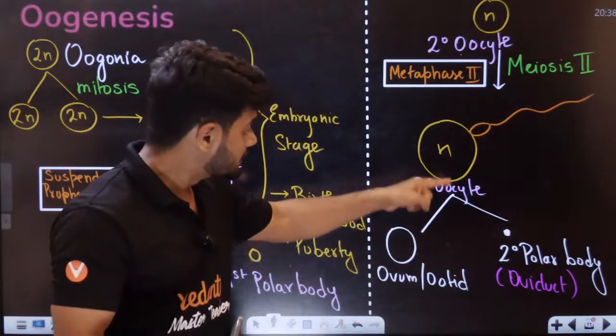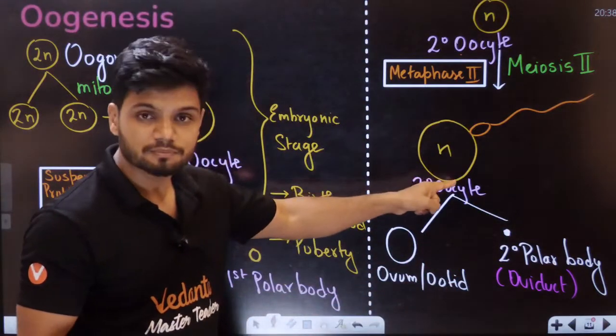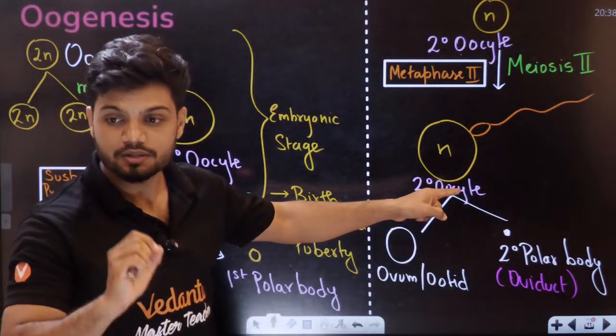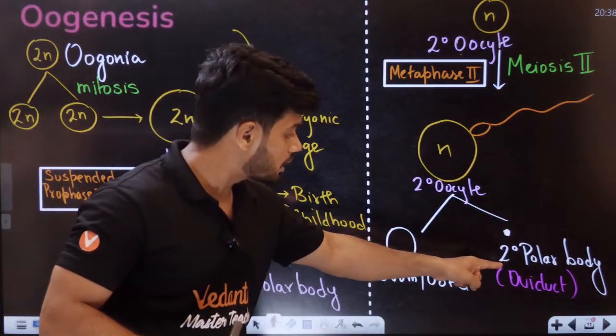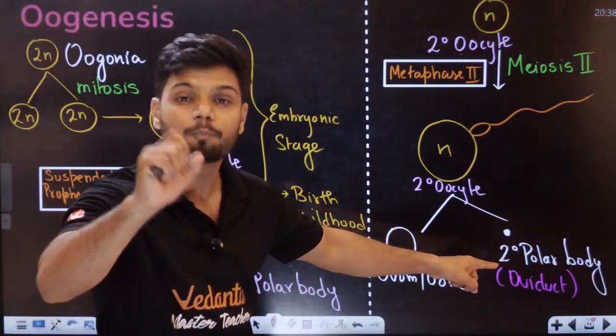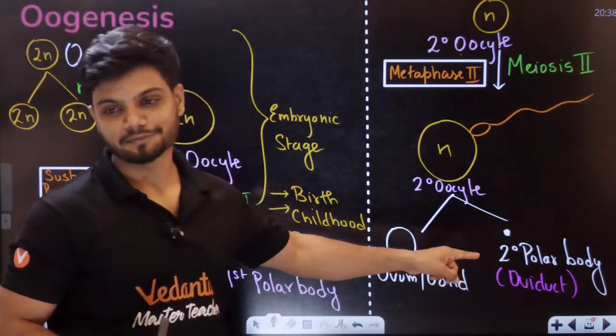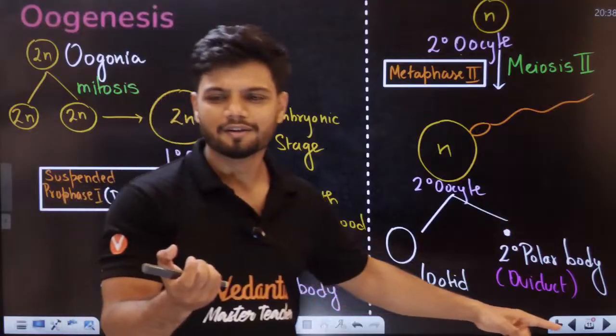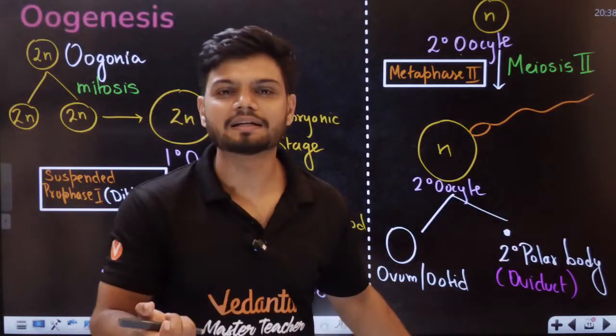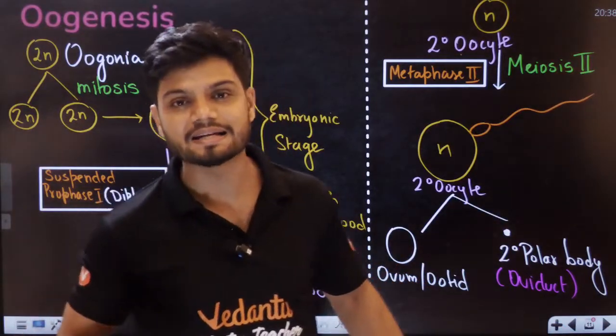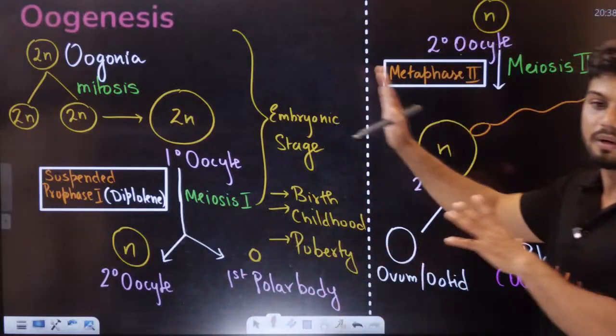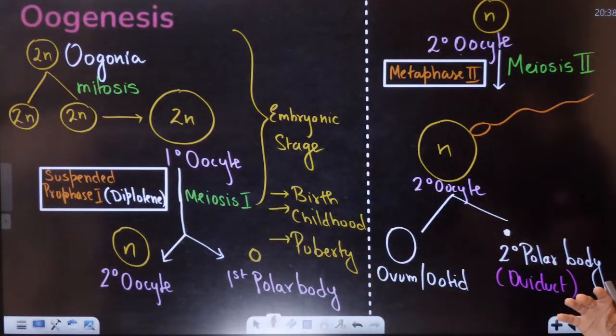This entire thing happens during fertilization. So all of you remember, the second polar body is produced in the fallopian tube or oviduct. Students, beautiful, right? This is how you understand, not by heart anything. This is how you understand the entire oogenesis. But students, this is incomplete right now.